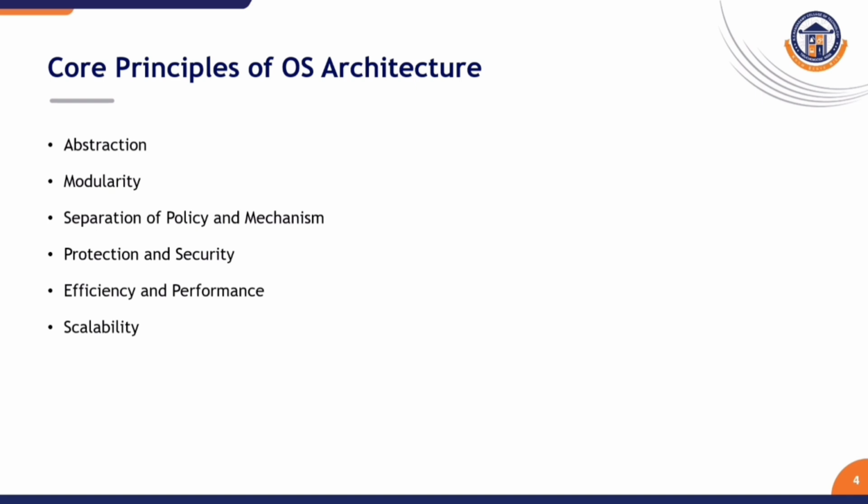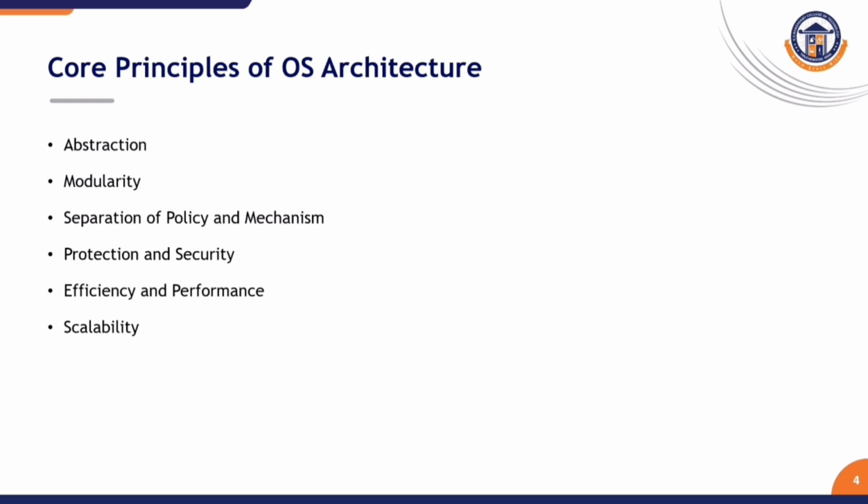Modularity. Modularity means dividing the OS into separate functional units. Each module handles a specific task: one module for memory management, one for process scheduling, one for file systems, one for device drivers. Why is this important? Because errors can be isolated, modules can be tested independently, and upgrades are easier. If a printer driver fails, the entire OS should not fail. So modularity improves maintainability, reliability, and development speed. This is a very important design principle.